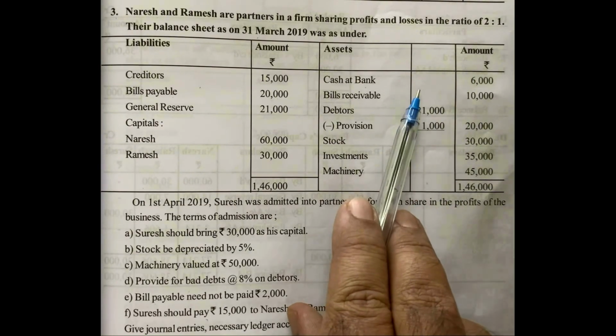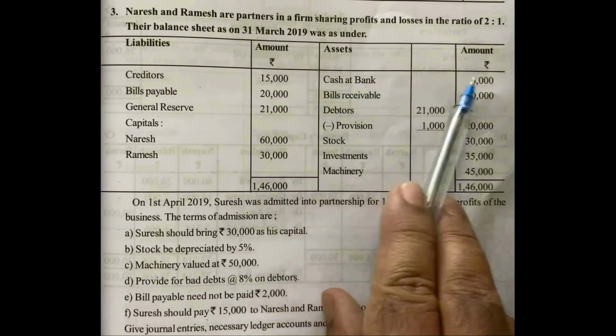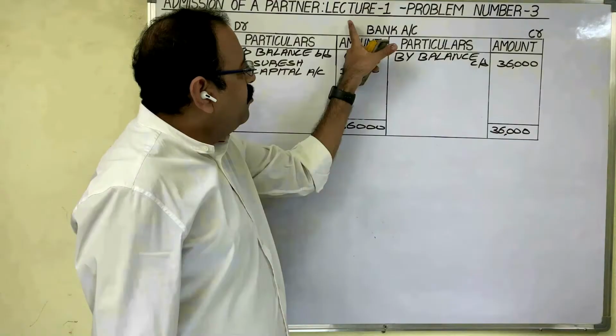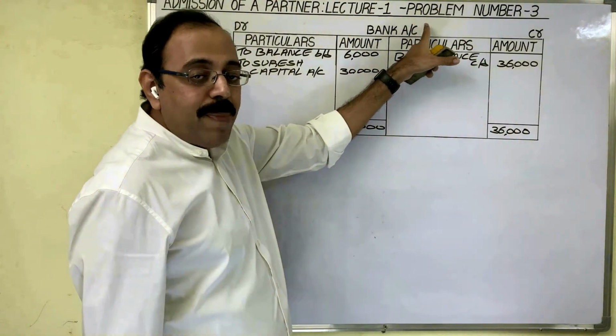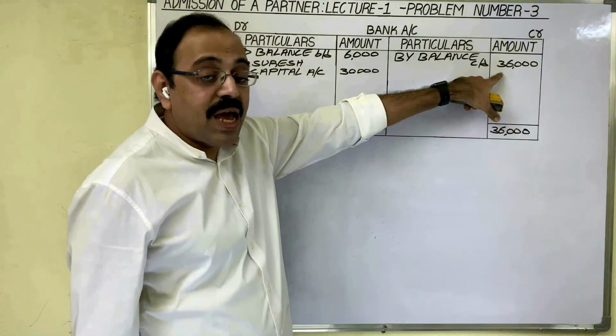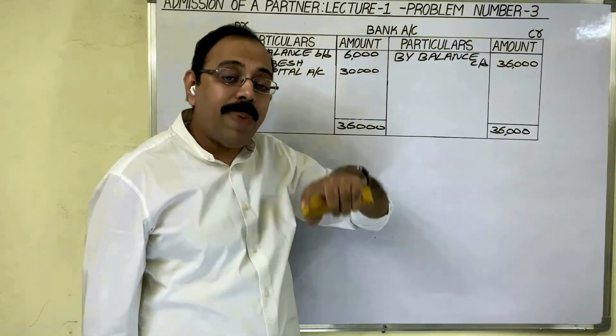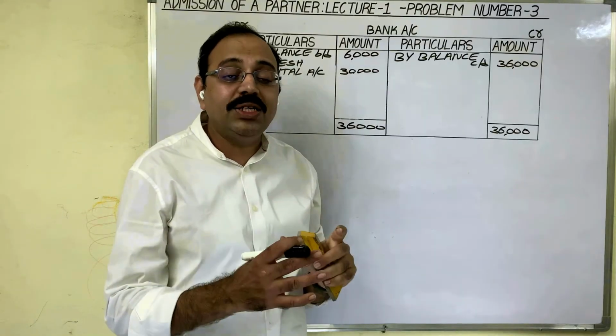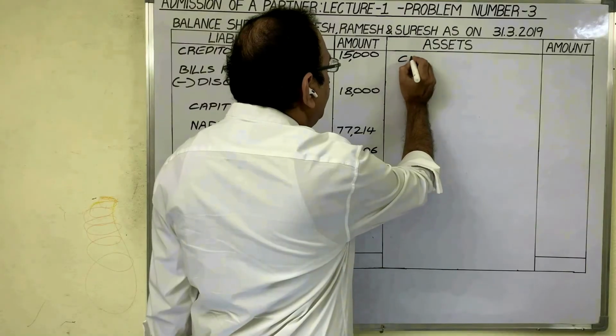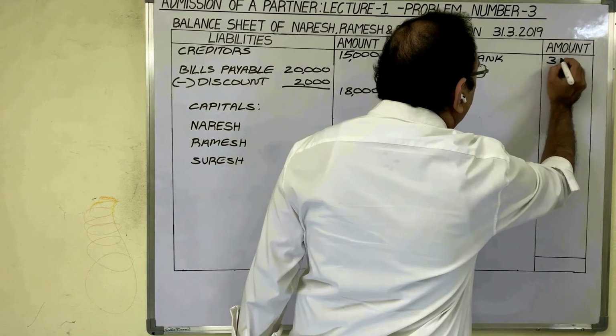In new balance sheet asset side, as cash at bank, we should not write this 6,000 rupees. We prepared bank account now. In bank account, we got balance carried out 36,000 rupees. This amount we have to show as bank balance in new balance sheet under asset side. Cash at bank 36,000 rupees.